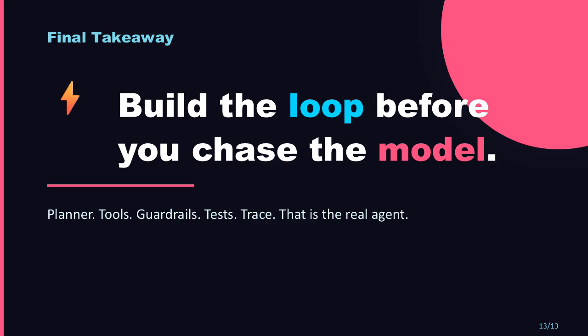Final takeaway. Before you chase the newest model, build the loop. A simple model with good tools and guardrails can outperform a powerful model trapped in a messy workflow. Planner. Tools. Guardrails. Tests. Trace. That is your minimum viable agent CLI.